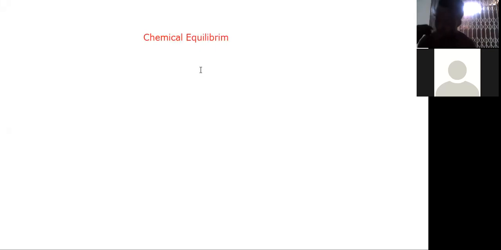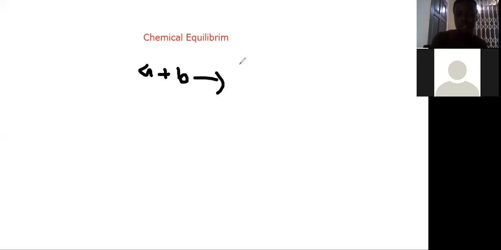When we talk about reversible reaction, you realize that anytime you write reactions in a normal experiment, you write maybe A plus B gives C plus D. This one is a typical example of an irreversible reaction. This means that the reaction cannot be reversed. Now in equilibrium, we are going to talk about reversible reaction, where the reactions can be reversed. Here we are going to consider the forward reaction and backwards reaction.